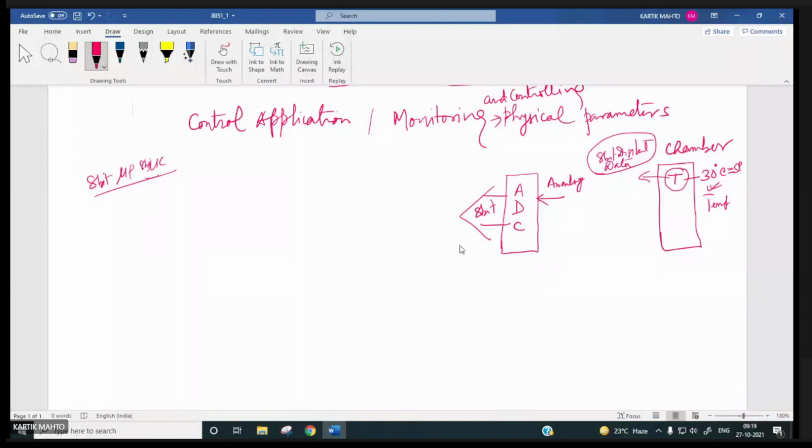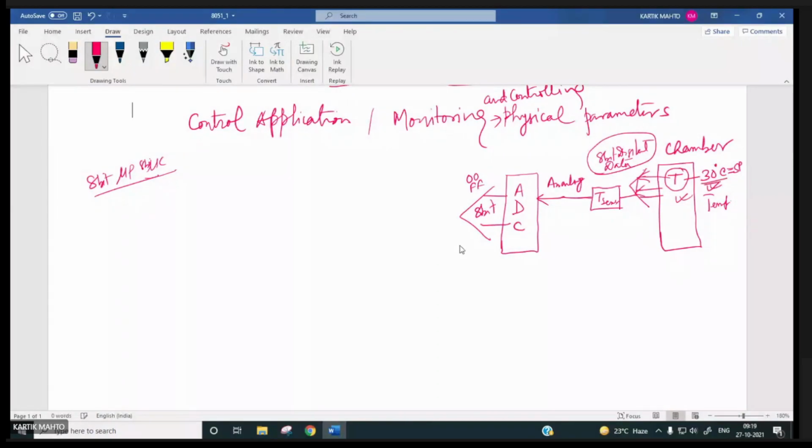And to convert this temperature to its corresponding analog voltage, you need a temperature sensor, right? So the temperature sensor will convert this temperature to analog voltage. Then the analog voltage will be converted to digital data between 00 and FFH, right?